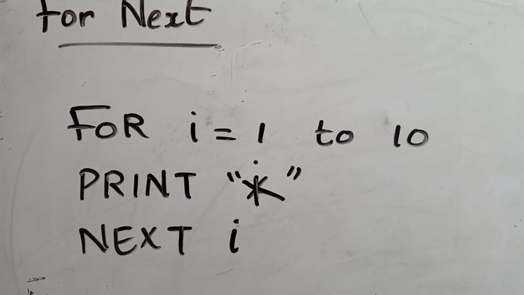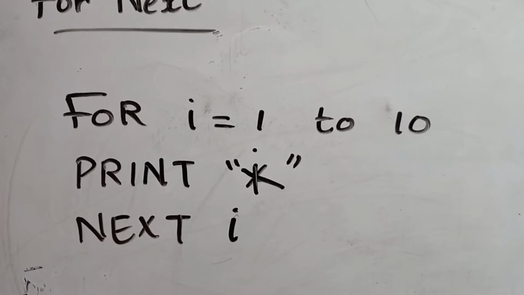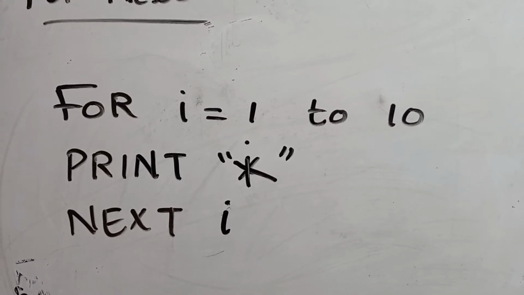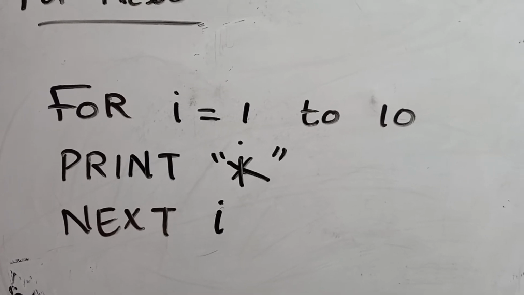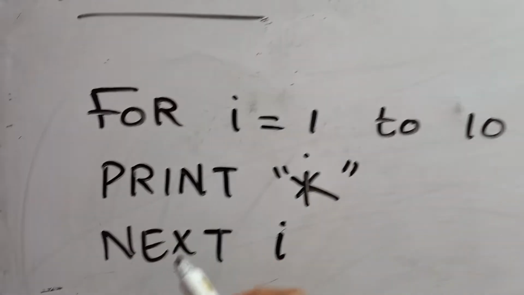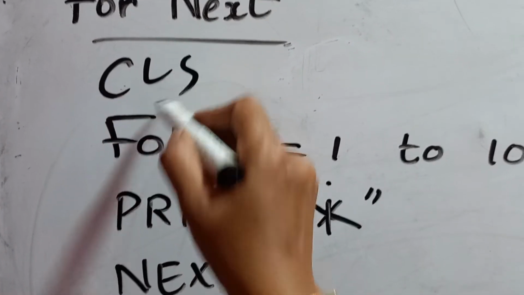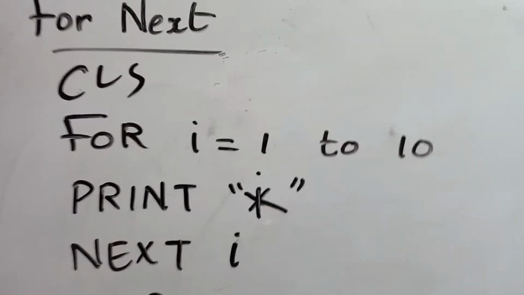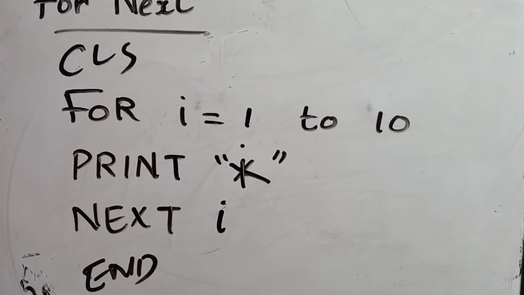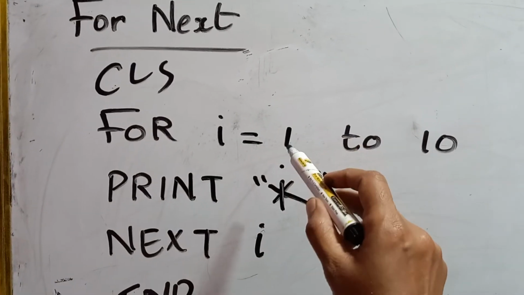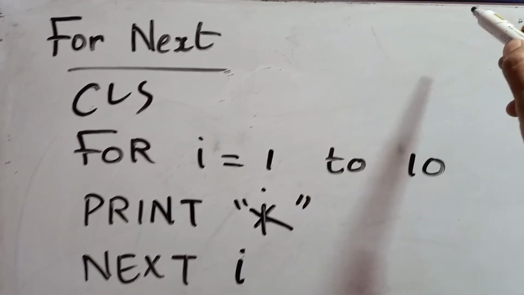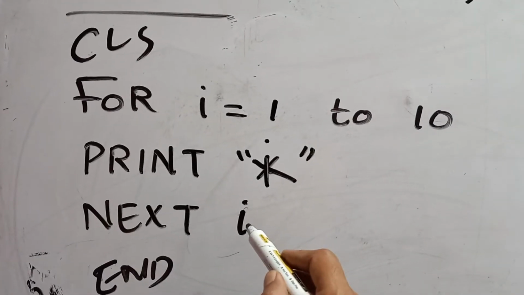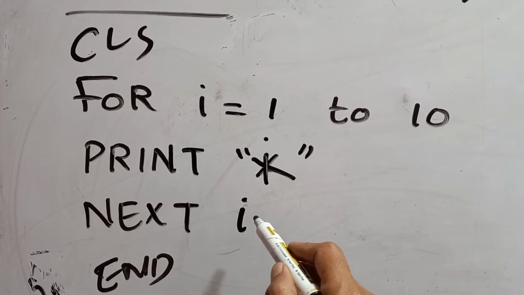See, can you please tell me what will be the output of this session actually? Here for I equal to 1 to 10. See, while writing the program, you have to write CLS here and in the end you have to write end, okay? Now, the output of the session is, when I becomes 1, it will come down, it will print star for 1 time, correct? Yes. Coming down again, it will take the next value of I. What is the next value of I?